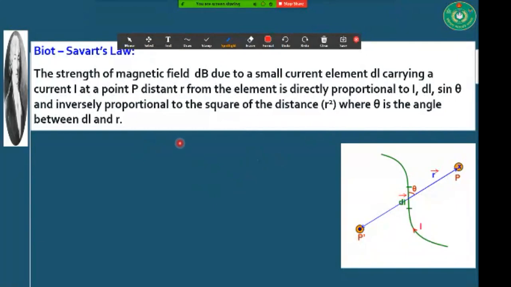Biot-Savart's law is also about the magnetic effect of current. And from this Biot-Savart law, we are going to learn the application, that is different types of application of Biot-Savart's law. Please be with me, okay?